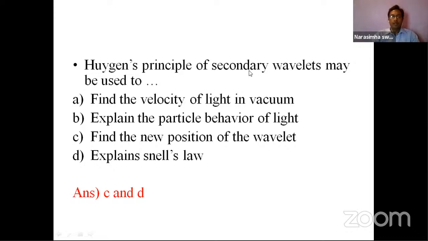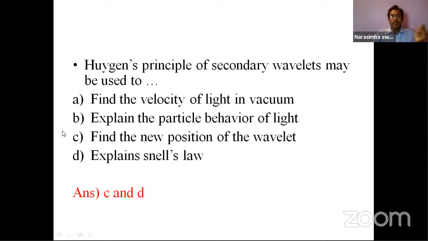Huygens principle is explained only when energy is supplied to the medium, then the medium particles start vibrating with a certain frequency, then they release energy. That disturbance is distributed to the neighboring particles. So explaining the behavior is not true. And finding the new position of the wavelet, yes, this C option is correct.